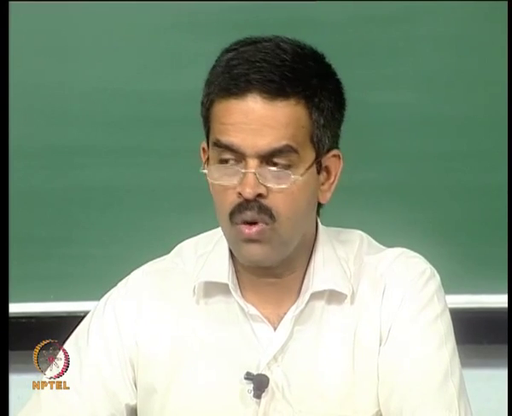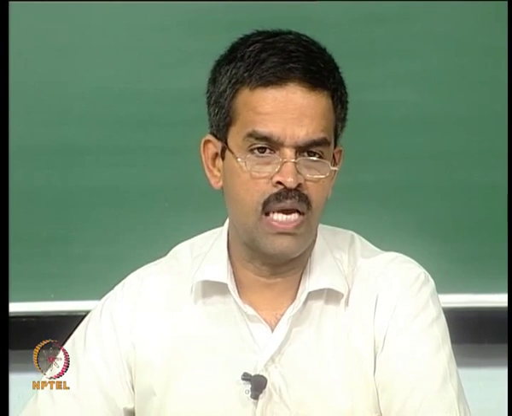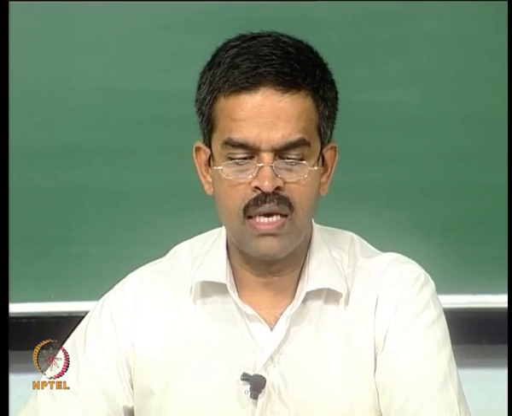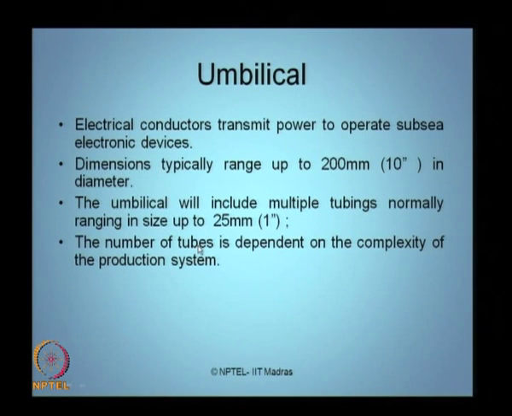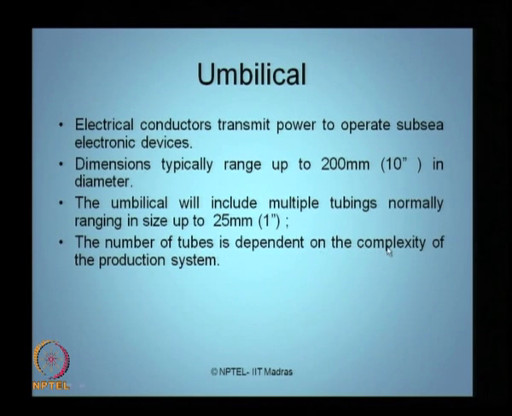So, you need more lines or pipings to do this, and in that case the number of tubes housed in an umbilical will be much more.